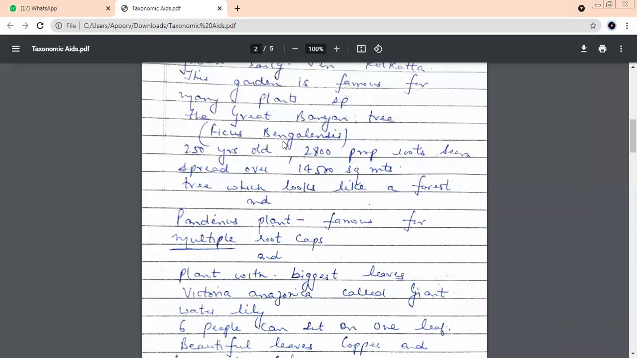It is very famous for 3 things. Although there are thousands of varieties of plants growing there, people come from many parts of the world first to watch the great banyan tree. There is a great old banyan tree over there. It is 250 years old, and it has got 2,800 prop roots spread over 14,500 square meters of area. So this tree alone looks like a small forest. Because of how many prop roots?